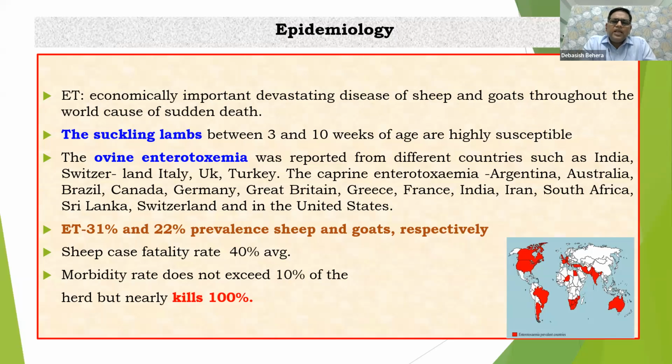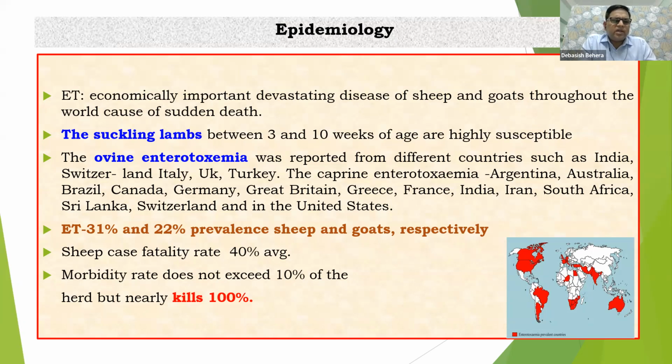In caprine enterotoxemia, the same thing happens. In both ovine and caprine enterotoxemia, throughout the world, we are facing this problem in a similar way. In one particular study, I have collected information on 31% and 21% prevalence in sheep and goats.